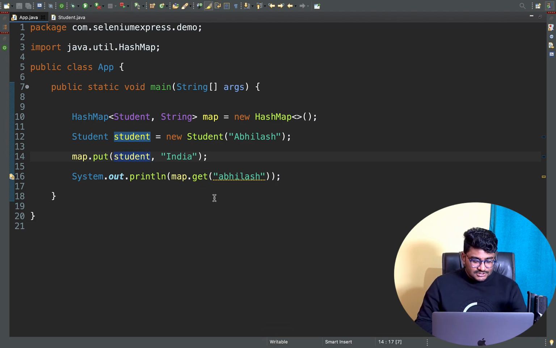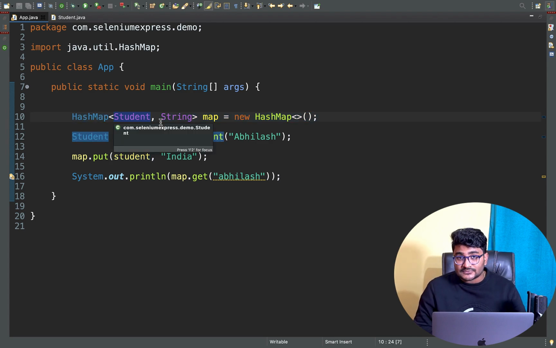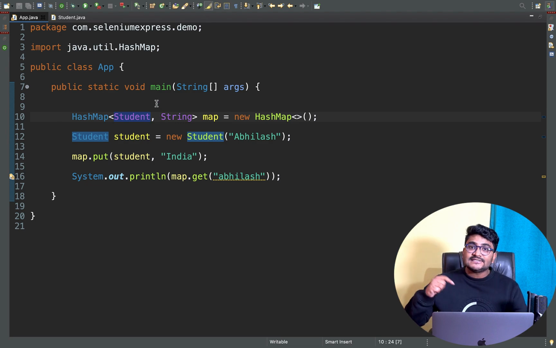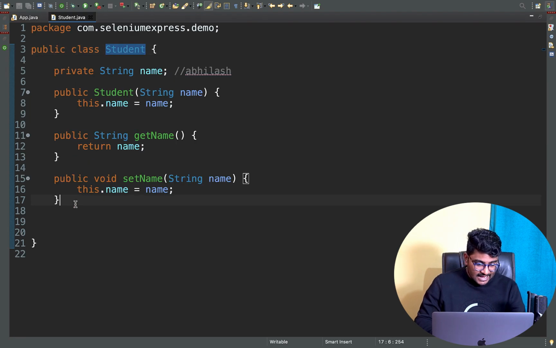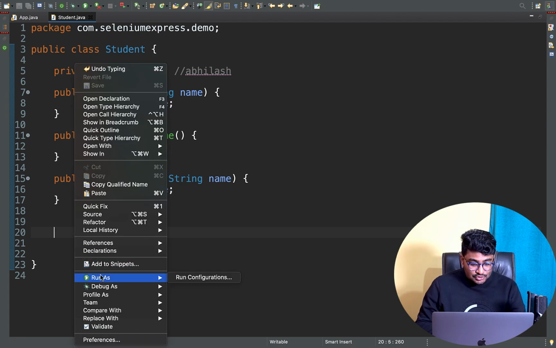Okay, fine. So here what I'm trying to do is create a HashMap using a key-value pair. The key is the Student object, which is the custom object. I'm using that as a key. And if you have understood HashMap well, you might have understood that whenever we use any custom object as the key in the HashMap, we have to override the hashCode and equals methods. So I'll go to the Student class and make sure I override the hashCode and equals methods, because that is a contract, and I assume that you understand it.